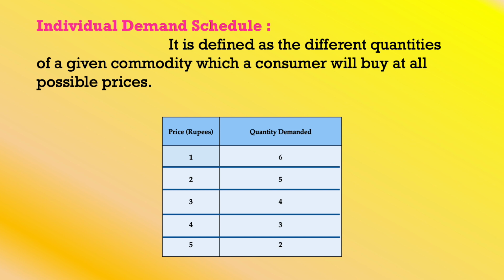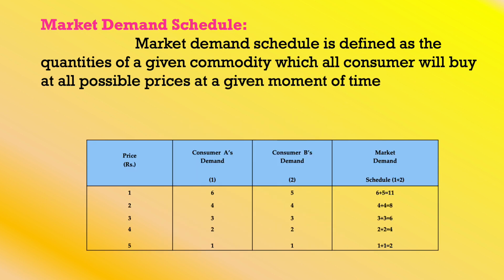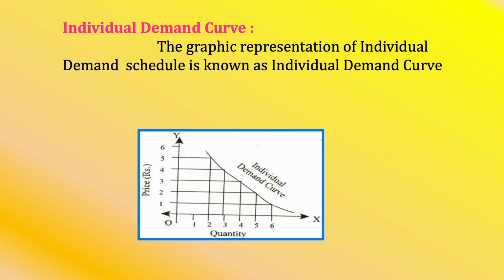We have seen the market demand schedule. Here you have the price, consumer A's demand, B's demand and the market demand. For the market demand schedule, you will be plotting the price and the market demand, that is, the first column and the fourth column. When you plot this, that table has been plotted over here.